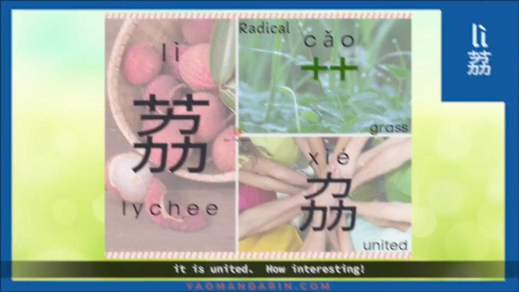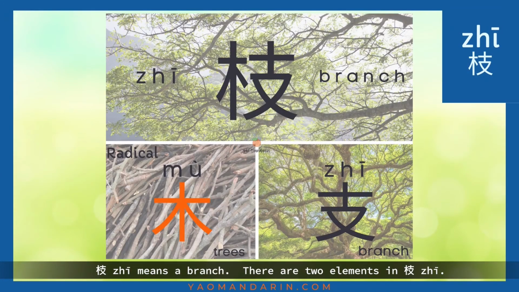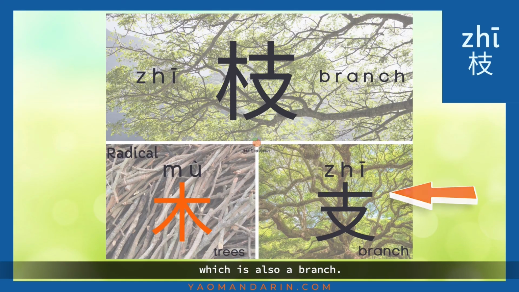How interesting! When we want to say lychees in Mandarin Chinese, we say 荔枝. Sounds like lychees, right? China is the main producer of lychees, and the English name lychee was actually from Chinese. 枝 means a branch. There are 2 elements in 枝. It's the left part, 木, trees, and the right part, 枝, which is also a branch.